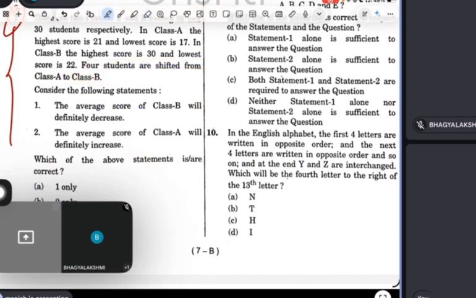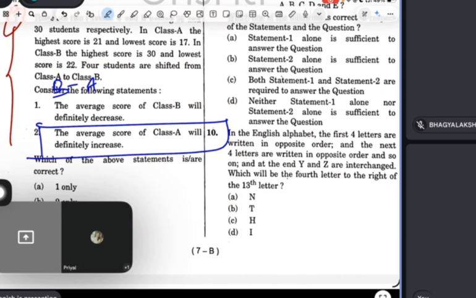Question: suppose that four students are shifted from B to A. Then tell whether this statement is right or wrong: the average score of A will definitely increase. Why? B will have a strong high score, and when you shift them to A, it will definitely increase. This is what you need to remember, guys.